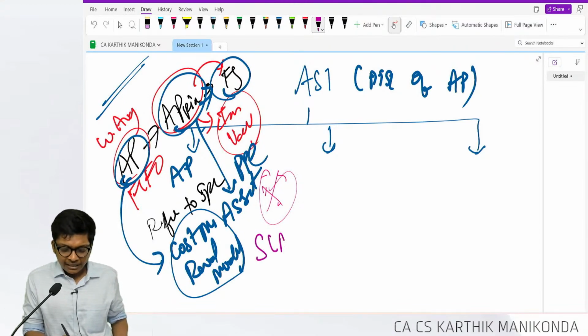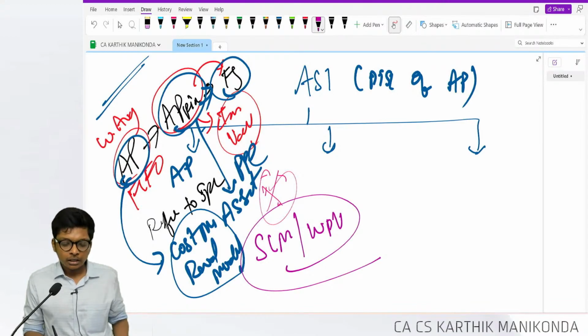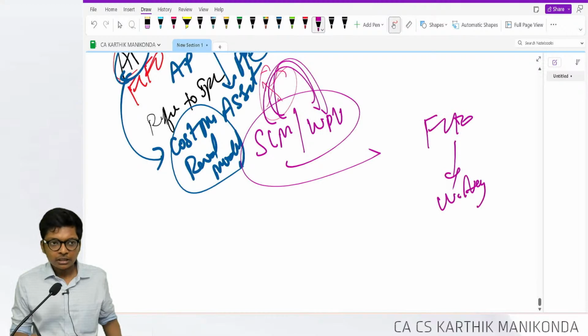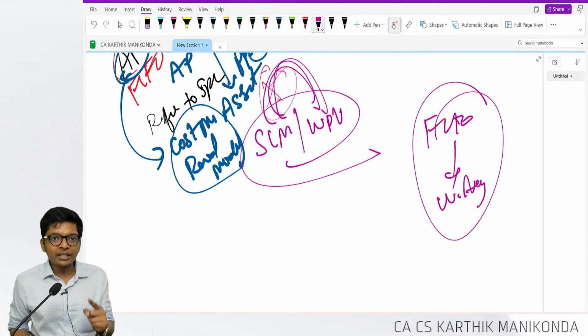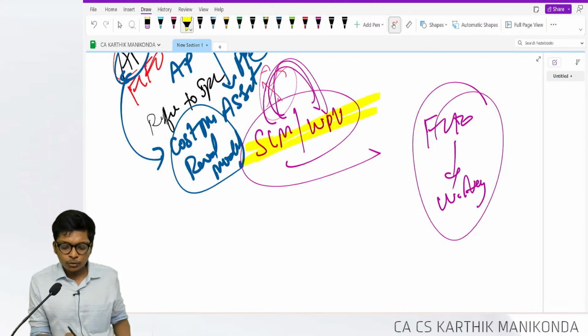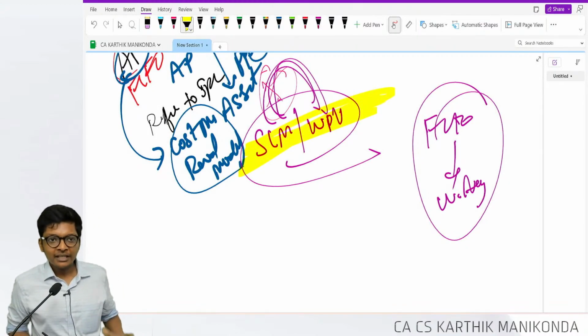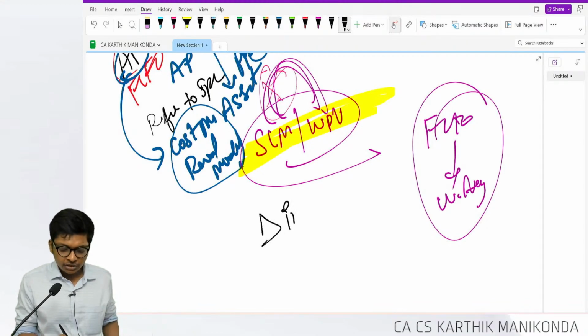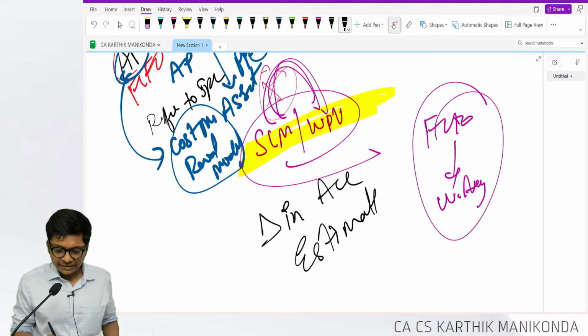Change with SLM and WDV: if I change from FIFO to weighted average, it's a change in accounting policy. But if I change from SLM to WDV, it is not a change in accounting policy, it is a change in accounting estimate.